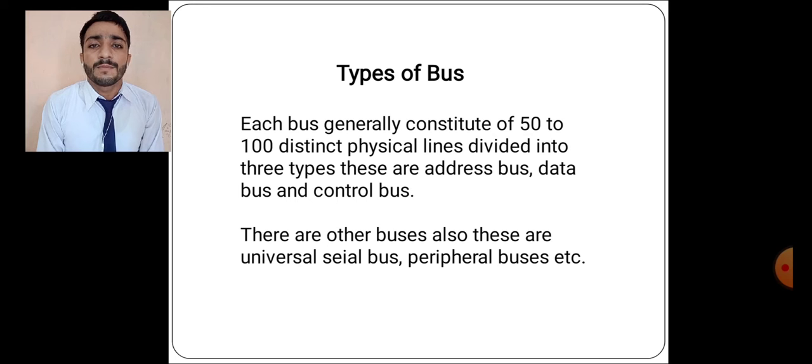Now types of buses. Each bus is generally consisting of 50 to 100 distinct physical lines divided into three types. There are the address bus, data bus and control bus. There are other buses also, such as the universal serial bus, peripheral buses, etc.